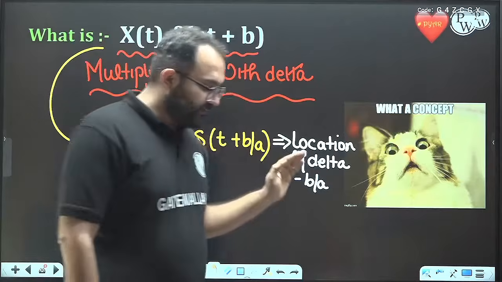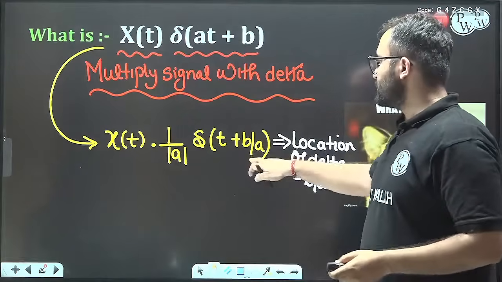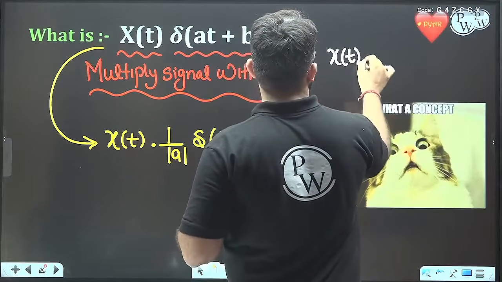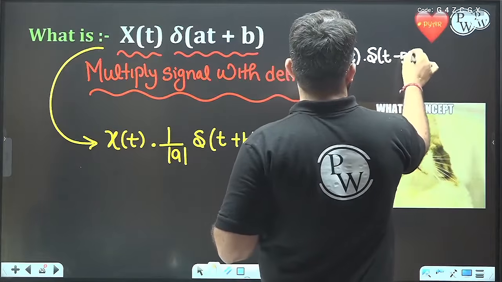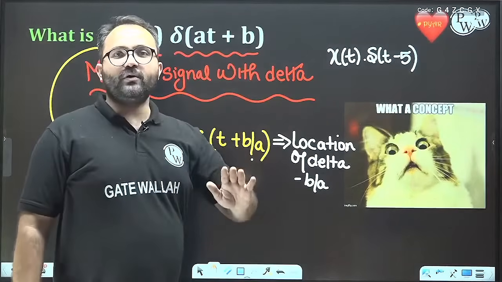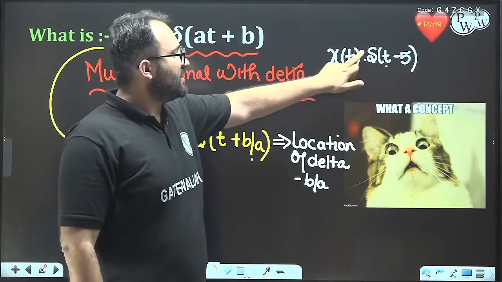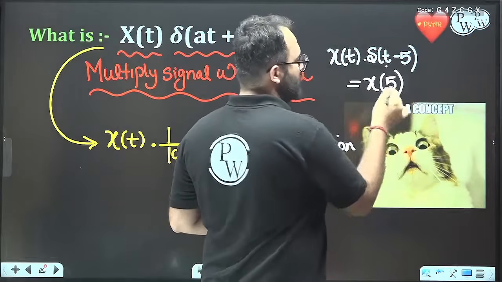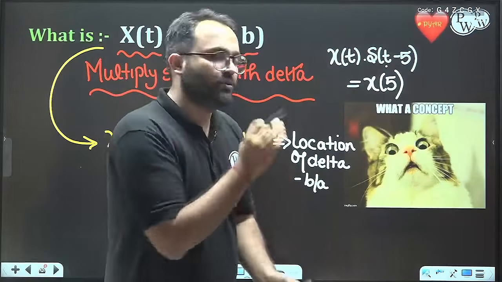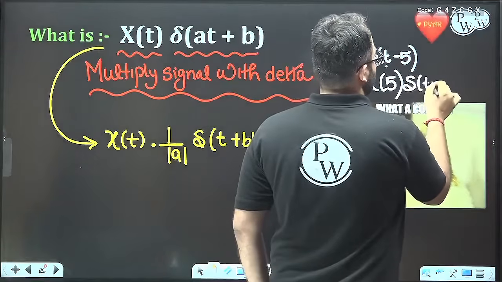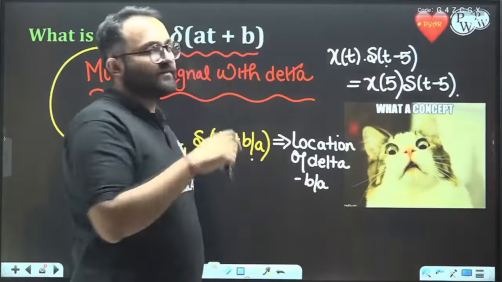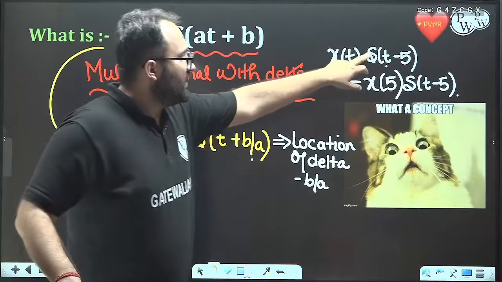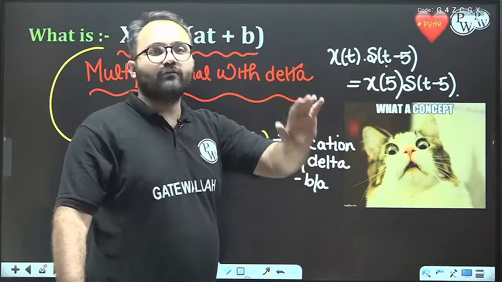Whenever the delta function is located at a particular location only, for example, if we say x(t) multiplied by delta (t minus 5), since delta is present only at the t equal to 5 location, when it gets multiplied by a signal, it will take out the value of the signal at that particular time instant only. Because the delta function is 0 elsewhere, it is non-zero only at t equal to 5 in this case. So it will take out the value of the function at t equal to 5.